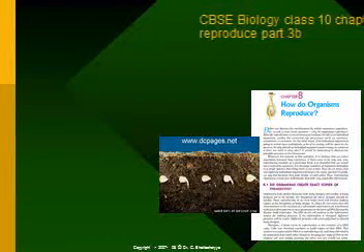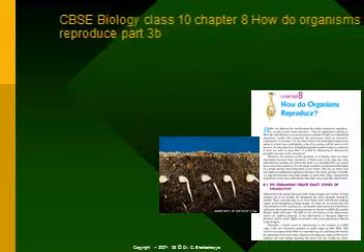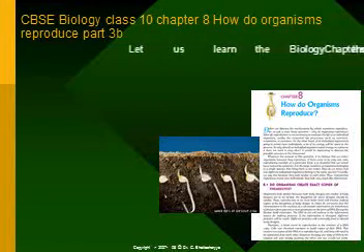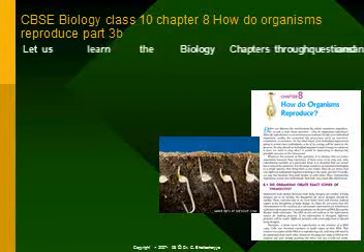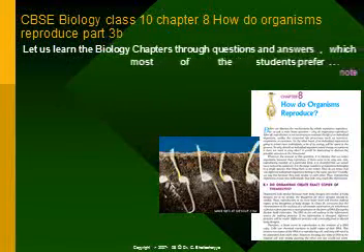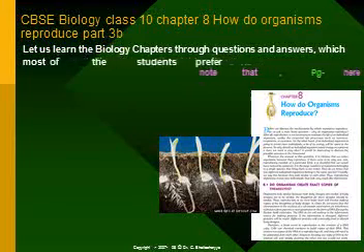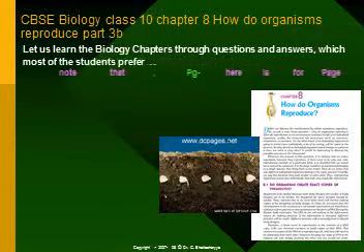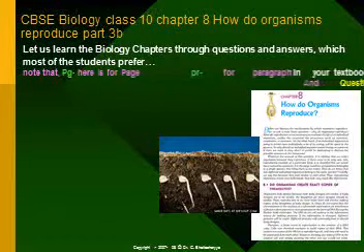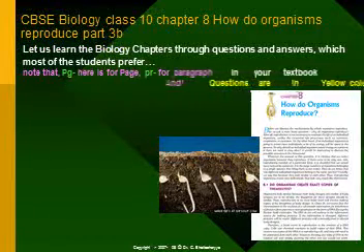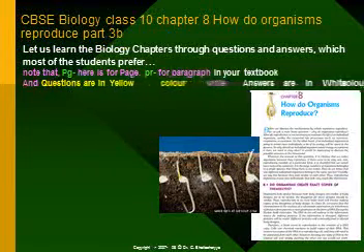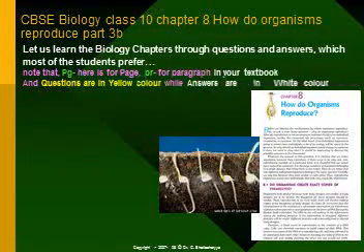CBSE Biology Class 10 Chapter 8, How do organisms reproduce, Part 3b. Let us learn the biology chapters through questions and answers, which most of the students prefer. Note that PG here is for page, PR for paragraph in your textbook, and questions are in yellow color while answers are in white color.